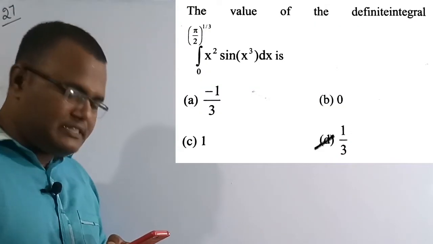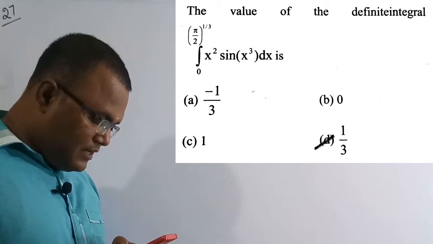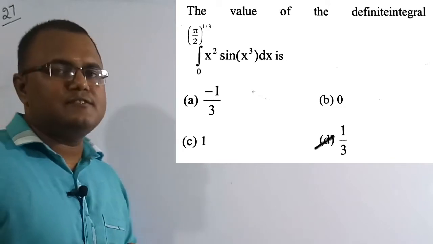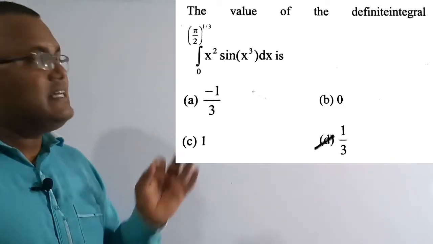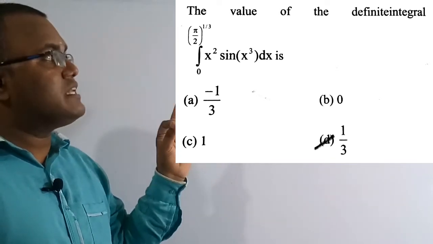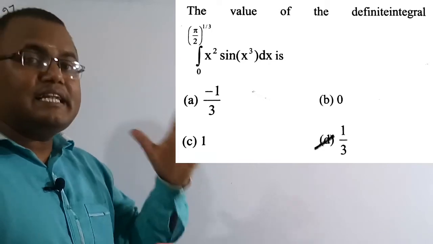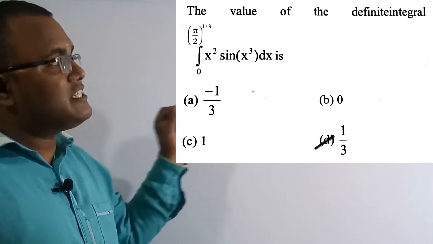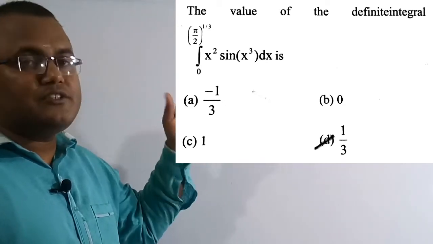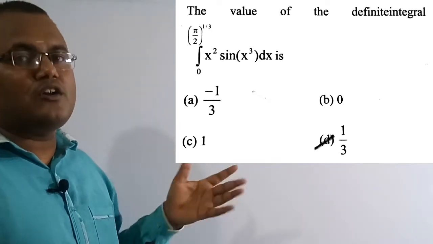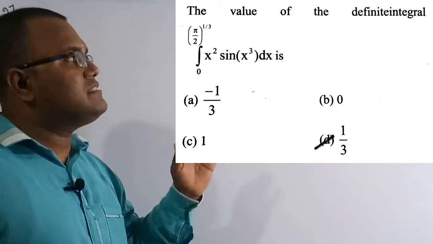So now we are going to solve the 27th question. See the question: the value of the definite integral from x equals 0 to pi by 2 whole to the power of 1 by 3 of x square into sine of x cube dx is. Definite integral means the limits of integration are specified, while indefinite means the limits are not defined. So this is the difference between the definite and indefinite integral. We have to find this integral of the function across these two limits. Out of the 4 options, option D, 1 by 3, is the correct solution.